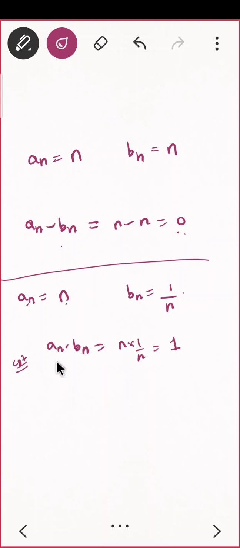So when the product is convergent, you cannot say they both are convergent, correct? When the product is convergent, you cannot say that they both are convergent. Okay, now one more question. I gave you one example where one of them was convergent, one of them was divergent. Can you give me En which is divergent and Bn is also divergent and product is convergent? This is quite a tricky one. Think about it.